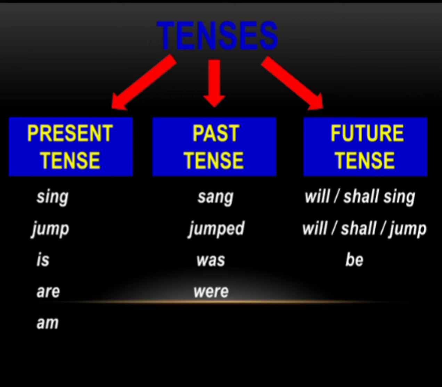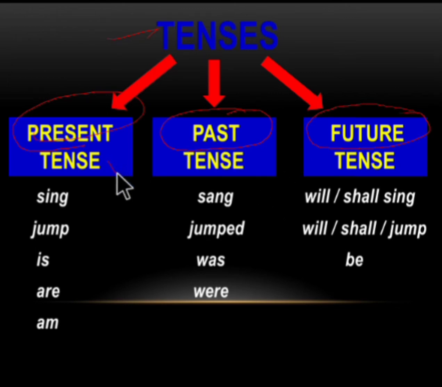There are three types of tenses. Tenses can be classified into three types. That is, the time of action can be classified into three types based on when the action is performed. The first one is the present tense. The next one is the past tense, and the next one is the future tense.